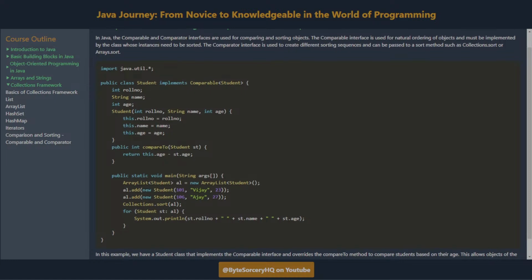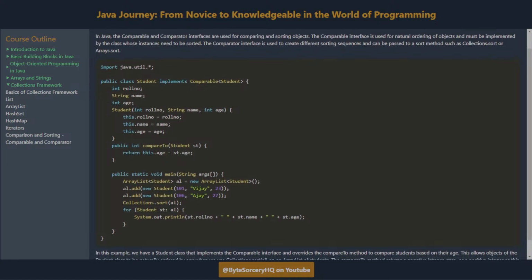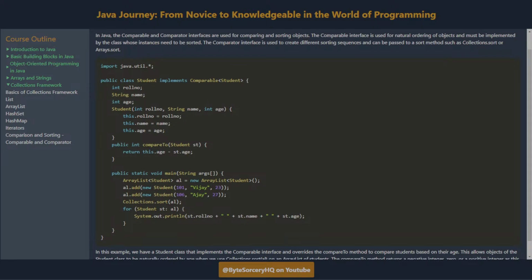In this example, we have a Student class that implements the Comparable interface and overrides the compareTo method to compare students based on their age. This allows objects of the Student class to be naturally ordered by age when we use Collections.sort on an ArrayList of students.